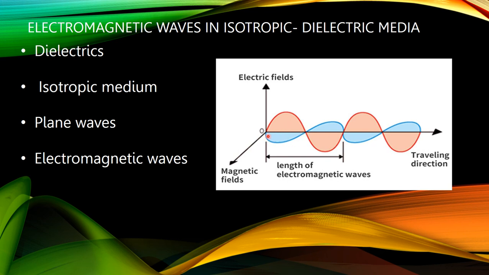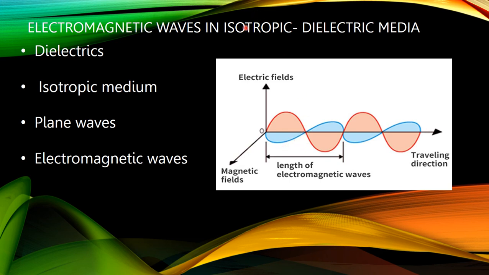Here, this field is the electric field and gives the pattern of the electric field variation, and these are the magnetic fields, and these two fields are perpendicular to each other.